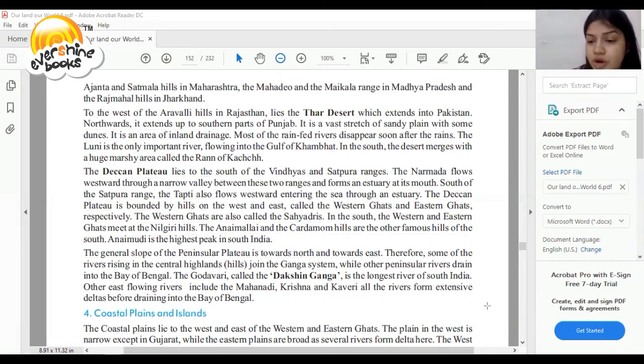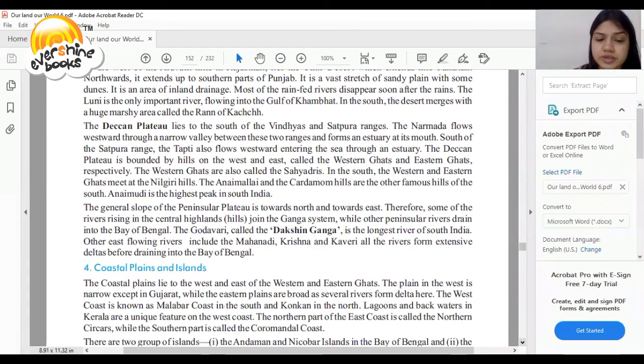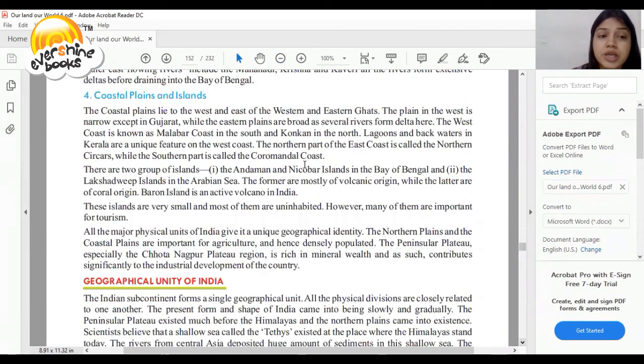So let's talk about the fourth one, which is the coastal plains and islands. Dear student, the coastal plains lie to the west and east of the Western and Eastern Ghats. The plains in the west are narrow except in Gujarat, while the eastern plains are broad and several rivers form deltas here.